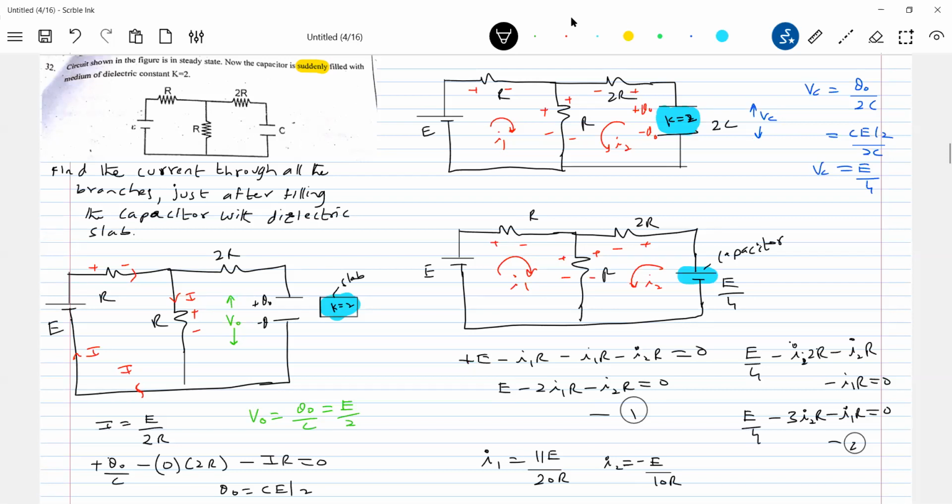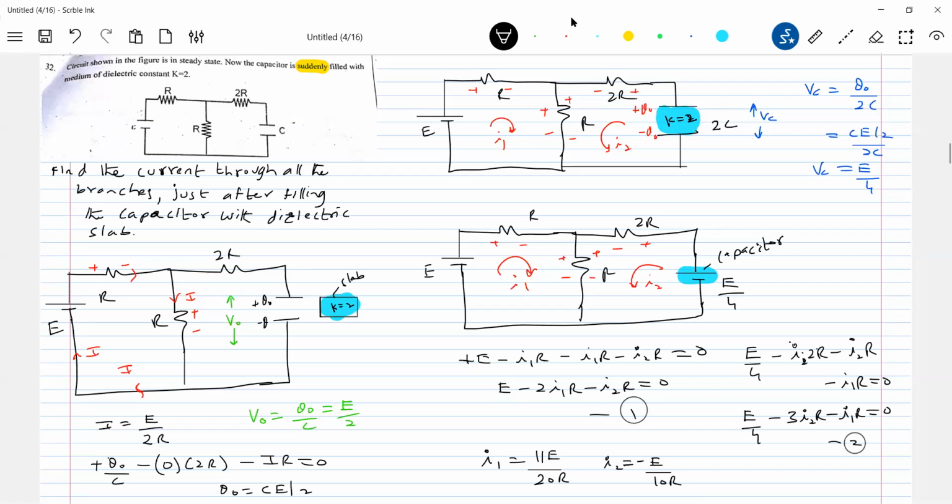Okay, now you can see that this you did at that instant. Like at t equals 0, I should replace the capacitor with a short circuit if uncharged; since it was having some charge, I replaced it with a cell. Are you able to analyze? We are not doing anything very big. The same basic idea I'm continuing here. The moment I fill up the slab, you can call that instant t equals 0. At t equals 0, what should I do? I should replace the capacitor with an equivalent circuit: no charge, short circuit; if any initial charge, replace with a cell. Then continue the problem.